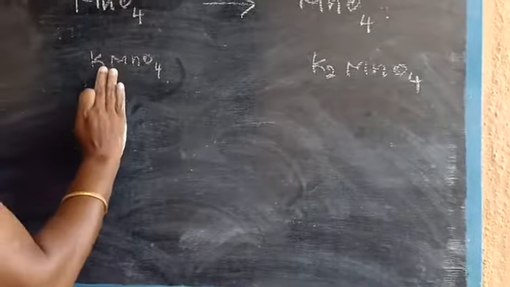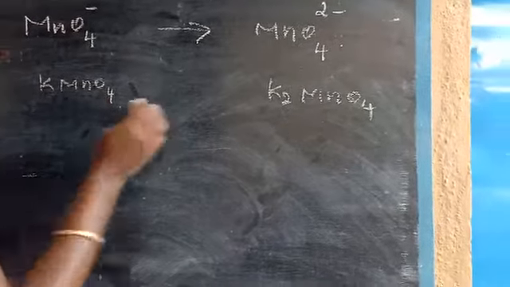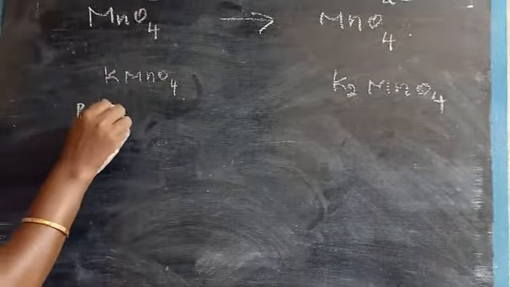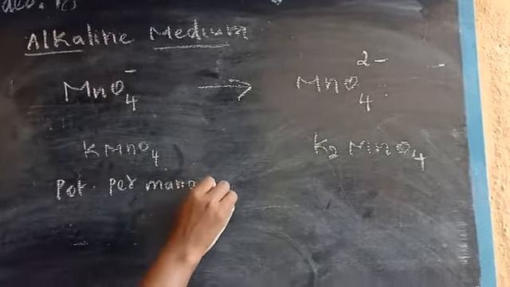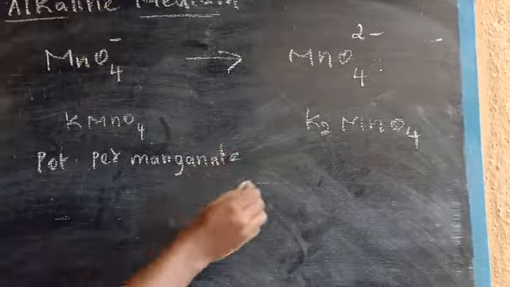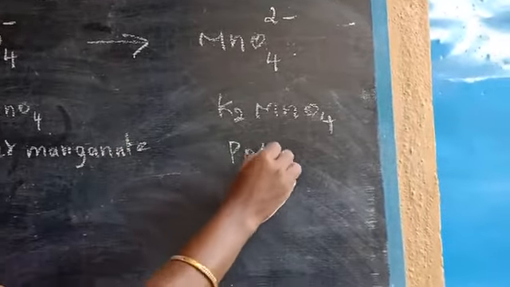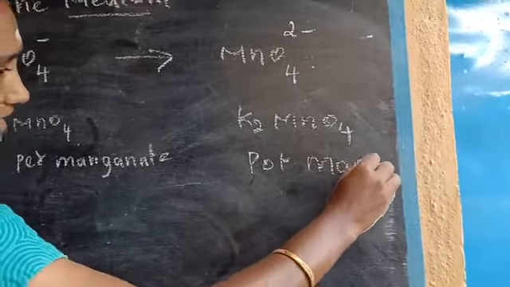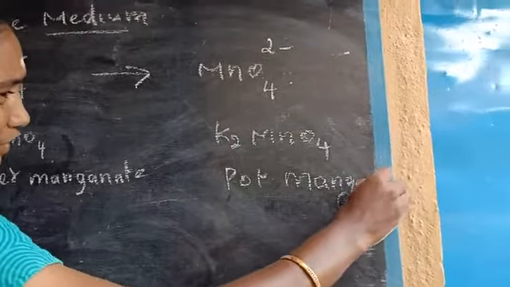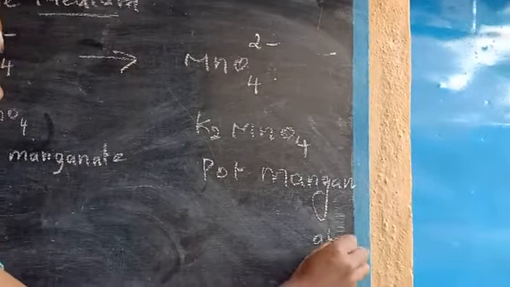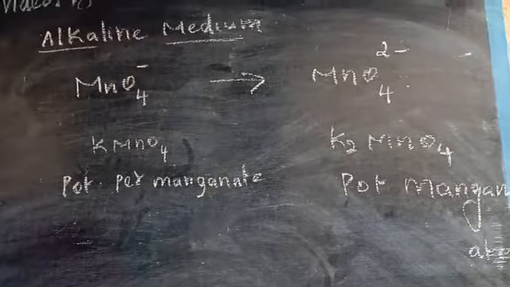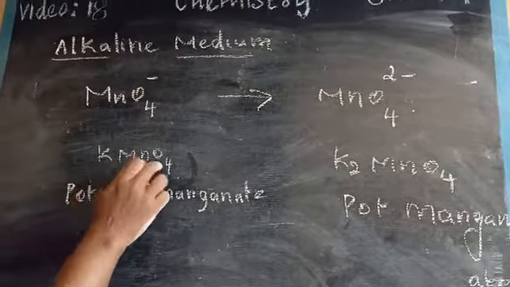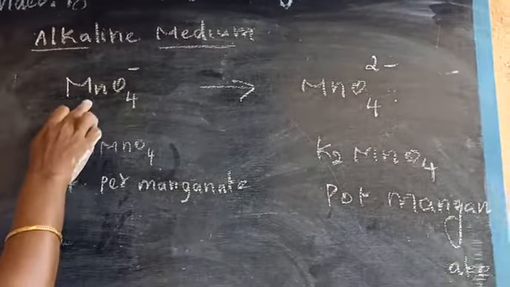Okay, permanganate, this one manganate. KMnO4 is potassium permanganate. This compound, K2MnO4, is potassium manganate. So if you have any confusion, I give one clue: among these, which one has the highest oxidation state? Now MnO4 minus, what about the oxidation state?